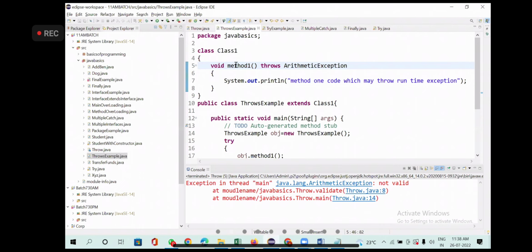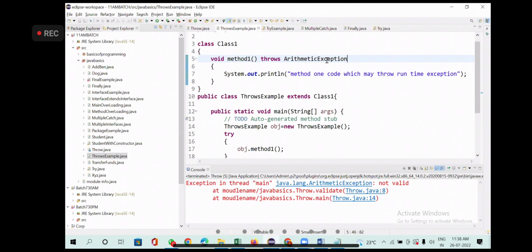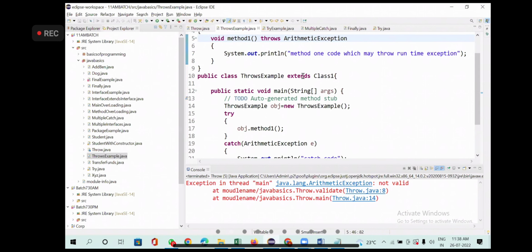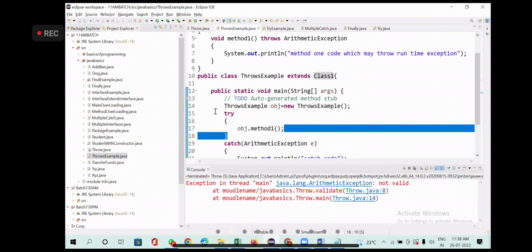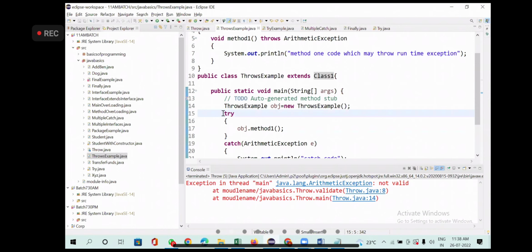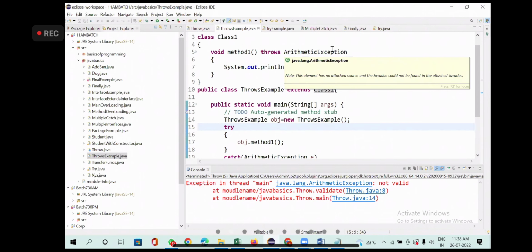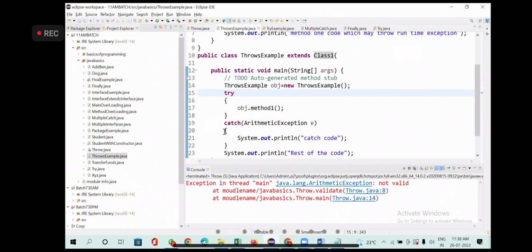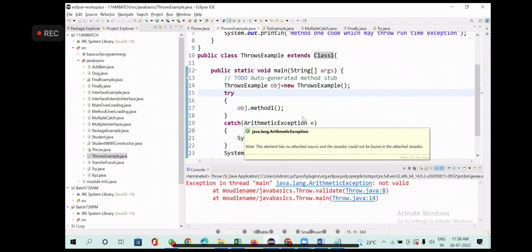Here, method 1 throws arithmetic exception. Now where I'm calling, I'm extending this class 1, and I'm calling method 1 by putting the try and catch block. I'm putting it inside the try block, right? In the catch block, what type of exception do they mention? Arithmetic exception. They are saying that my method might throw an arithmetic exception, so in the catch block I am also putting arithmetic exception.